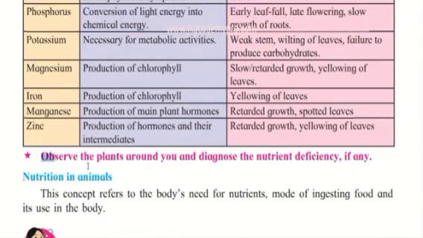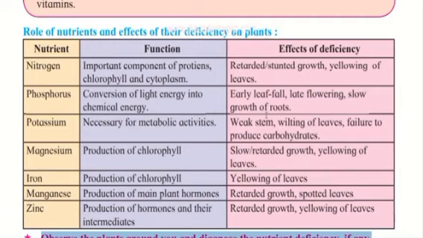Now, observe the plants around you and diagnose the nutrient deficiency, if any. You have learned so much about the nutrition of plants, so try to observe the various plants and trees. Look at the leaves and the stems, and try to find out if they have any deficiency, and what could be the deficiency that is causing the retarded growth, spotted leaves, or yellow leaves. So think about it and do your own research.